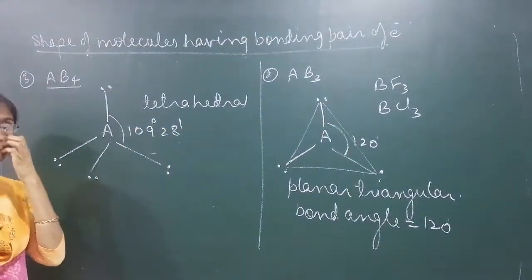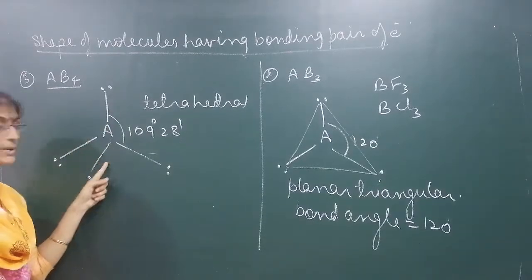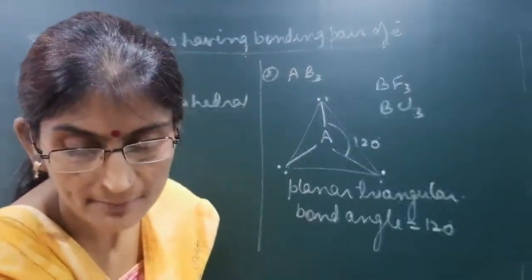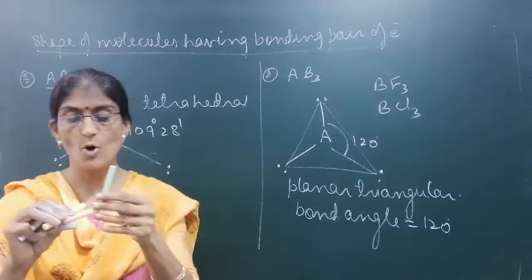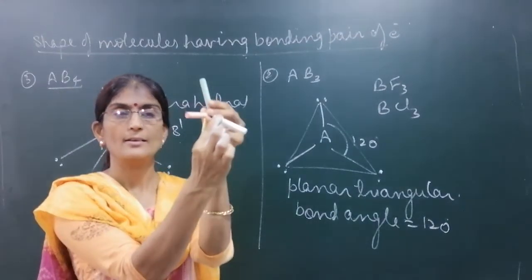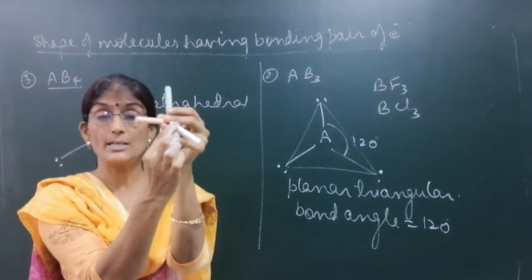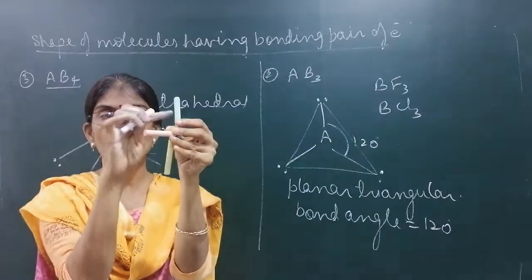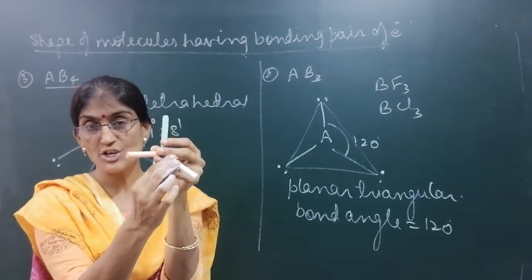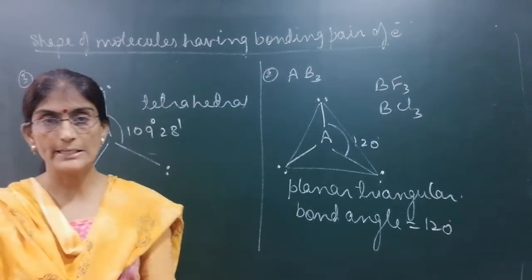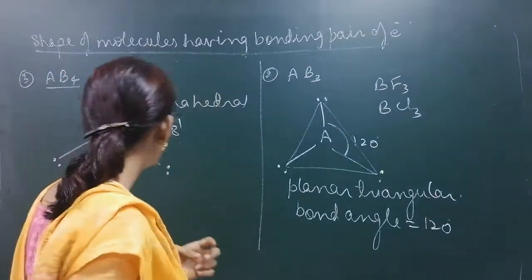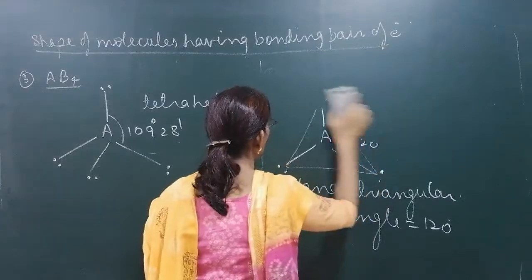All the bond angles will be the same. This is a three-dimensional shape. What does tetrahedral look like? See like this, these four bonds are there. So any two will be at the same angle. It is a three-dimensional structure. The bond angle between any two lone pairs or bond pairs is 109 degree. The shape is tetrahedral. Clear? So if there are four bonding pairs, then the shape is tetrahedral. Bond angle is 109 degree 28 minutes.